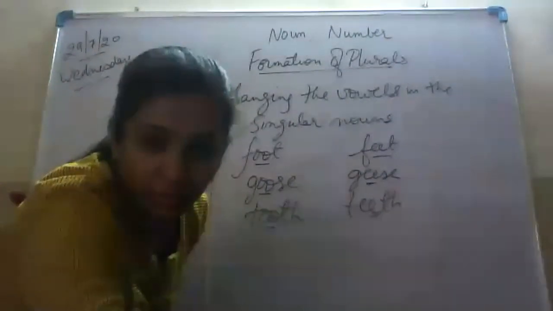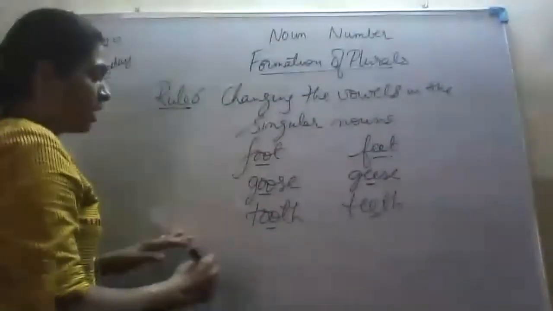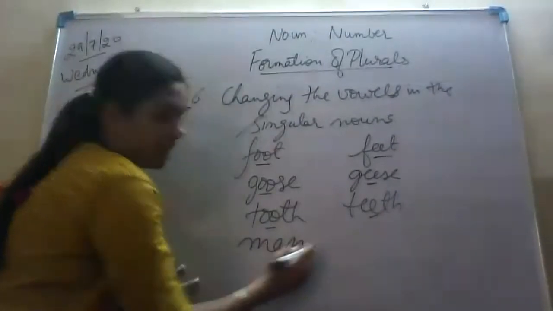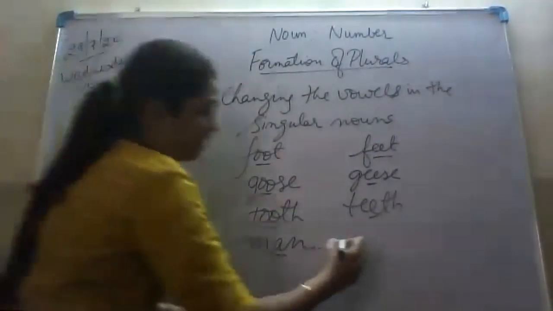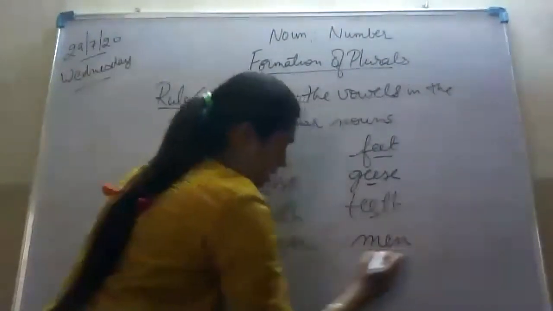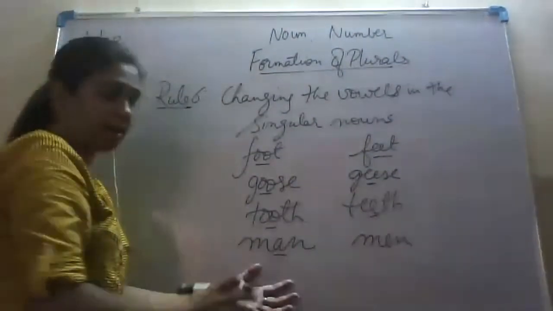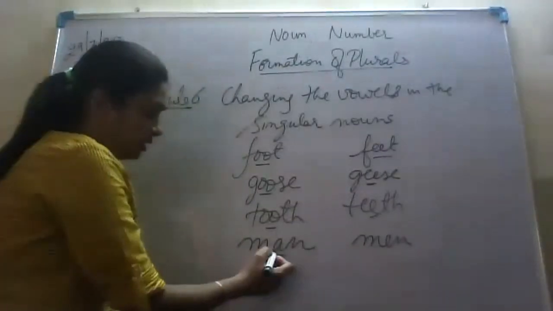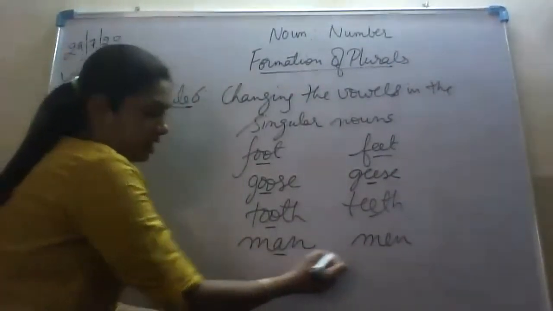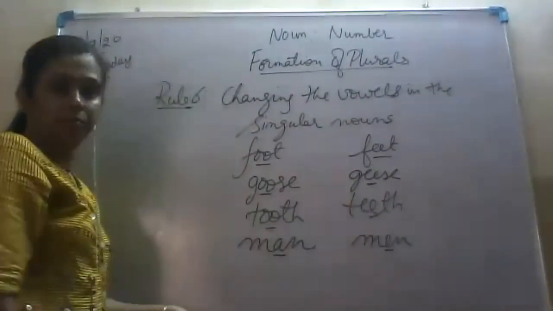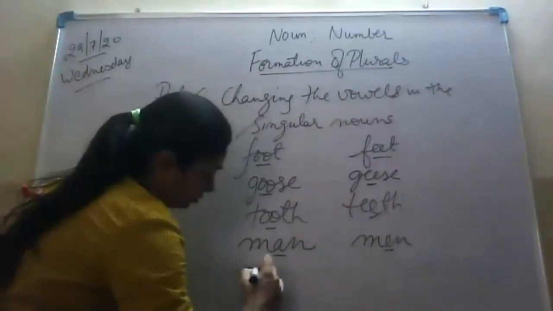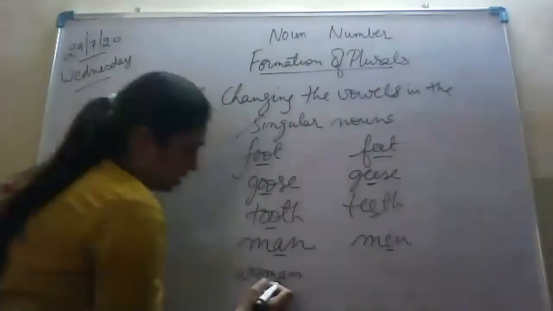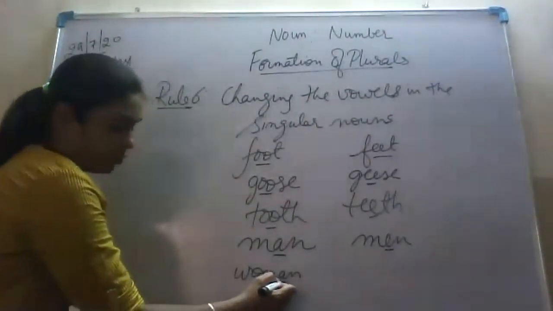One more example is M-A-N, man. Everybody knows man is singular and plural is men, M-E-N. In this, we have changed the vowel A into vowel E. Is it clear? Next is woman, again, W-O-M-A-N, woman.